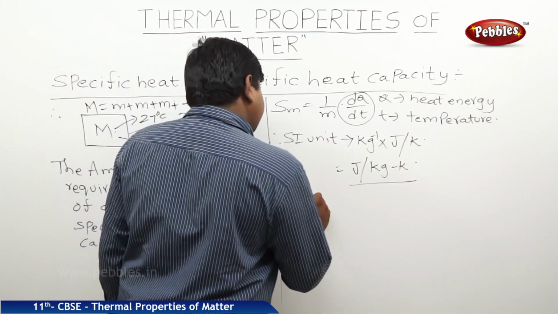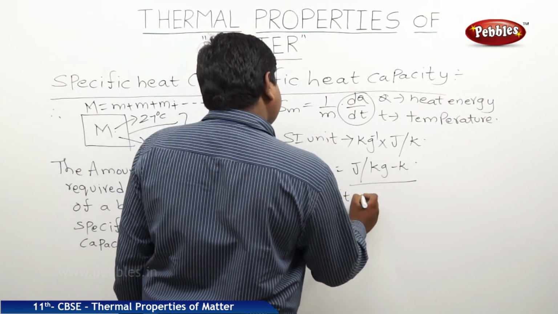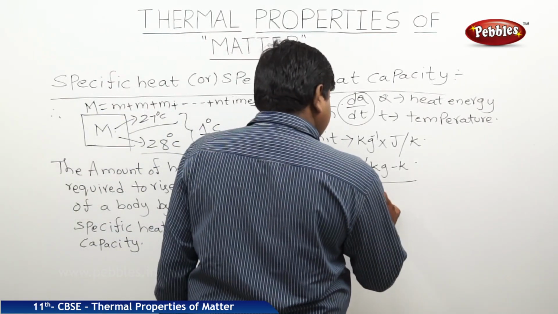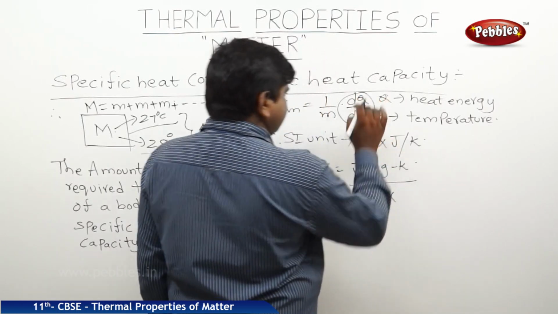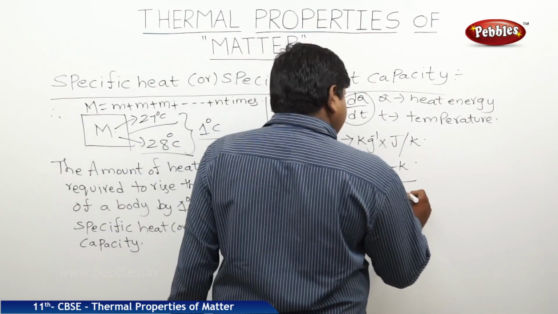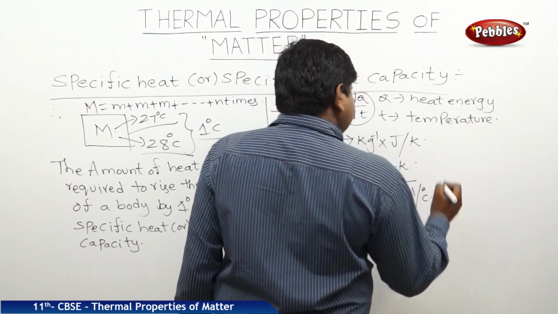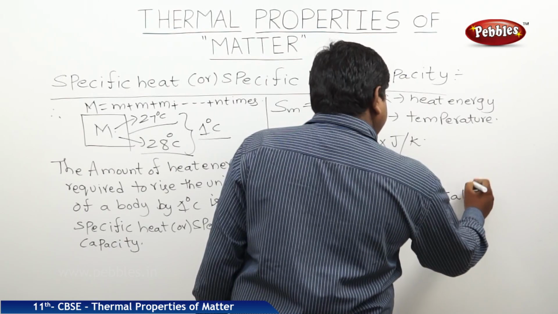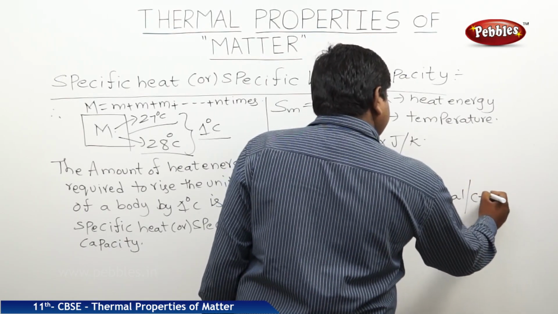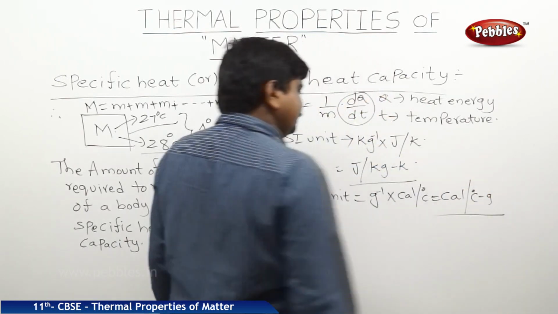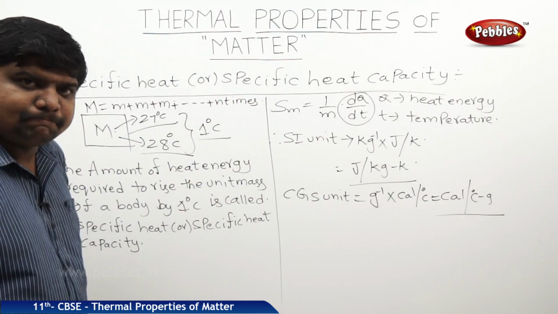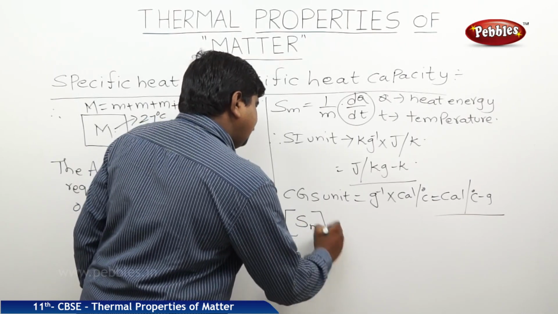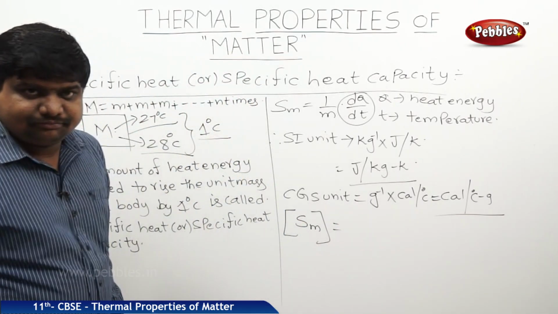So, CGS unit: 1 by mass, gram inverse, into heat energy, calorie per degree Celsius. Therefore, it will become calorie per degree Celsius gram, or calorie per gram degree Celsius. So, what is the dimensional formula of the specific heat capacity?